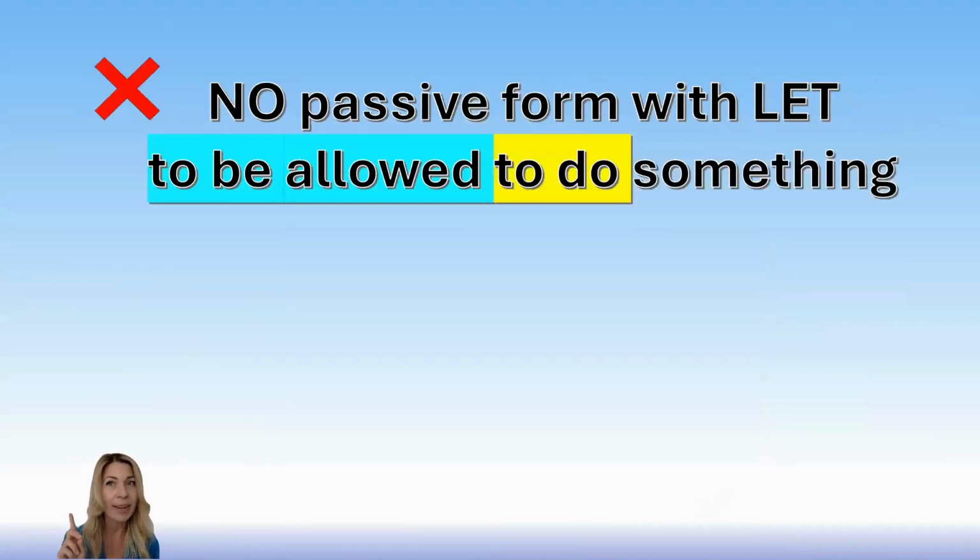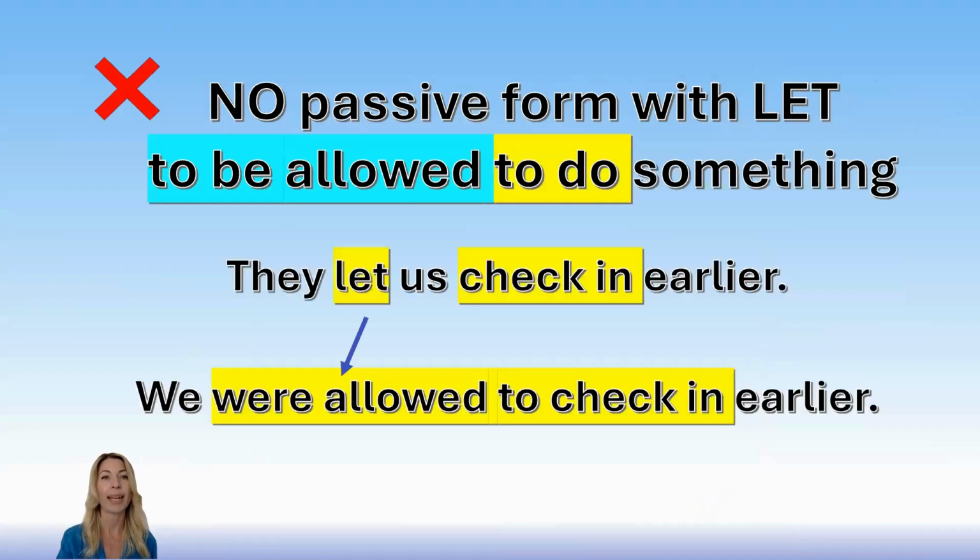Yes, but there is one important aspect here as well. Remember, I talked about the passive form with make, and you should remember, we do not use the verb let in the passive form. No, instead, you should use to be allowed to do something. Let's look at this sentence. They let us check in earlier. Or in the passive form, you should say, we were allowed to check in earlier. So "we were let" is incorrect. We don't use it. Just remember this.